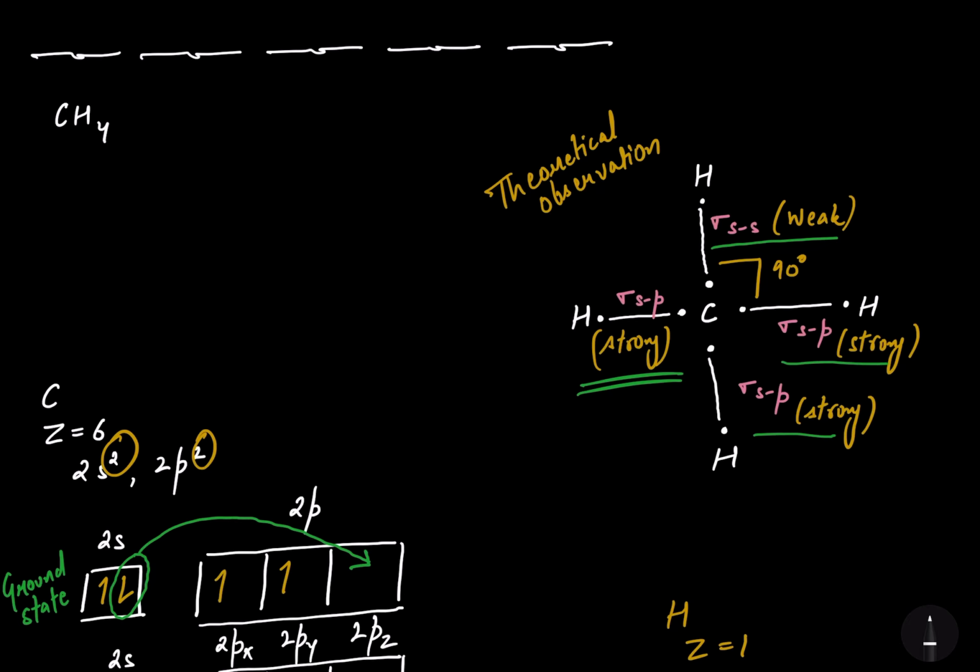But these theoretical observations were wrong, and experimental observations stated that all the bond angles are 109 degrees and 28 minutes, and all the bonds in CH4 are of equal strength. To explain these experimental observations, the correct observations about the covalent compounds, there's a need for an introduction of new concept called hybridization, which we are going to study in the next lecture.